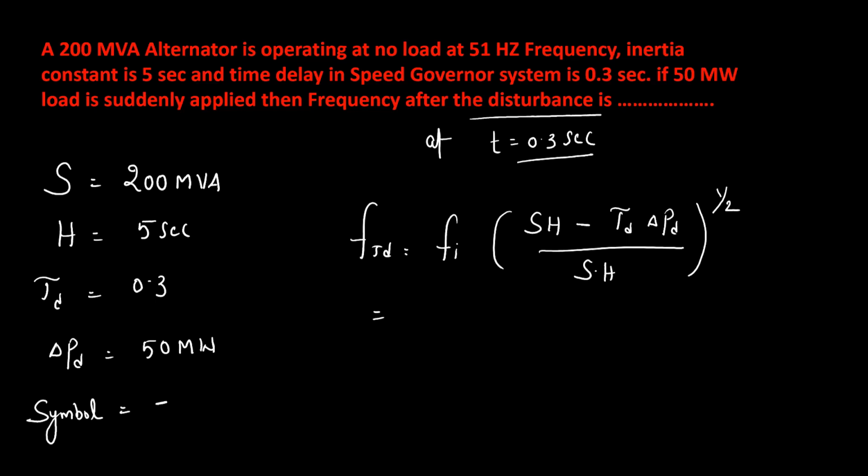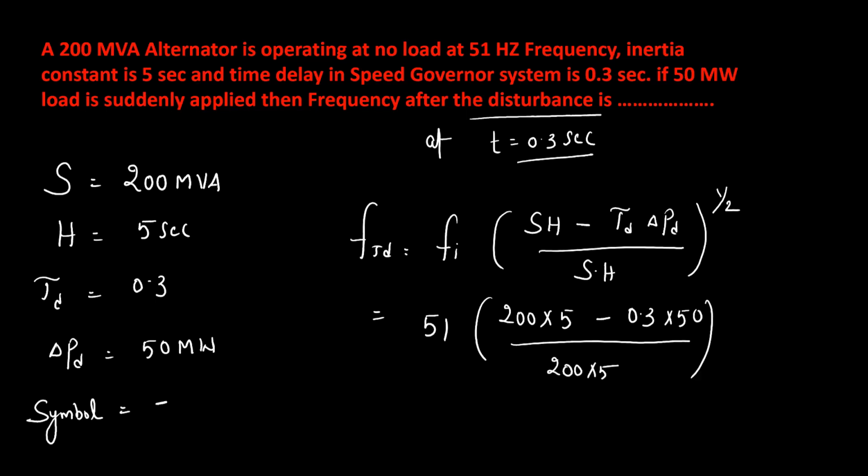So if you substitute this value, initial frequency is 51, S is 200, H is 5, minus 0.3 into disturbance is 50 megawatt into 200 into 5, whole power half. So calculate this value.